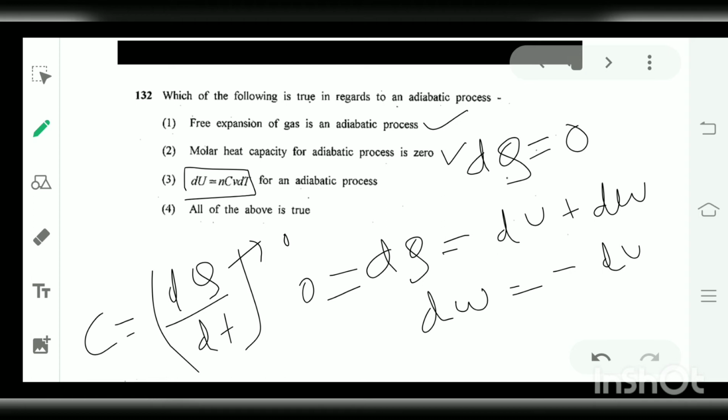because Cp will not... this is the formula for internal energy. And since all the three are correct, all of the above is true. This option is correct.